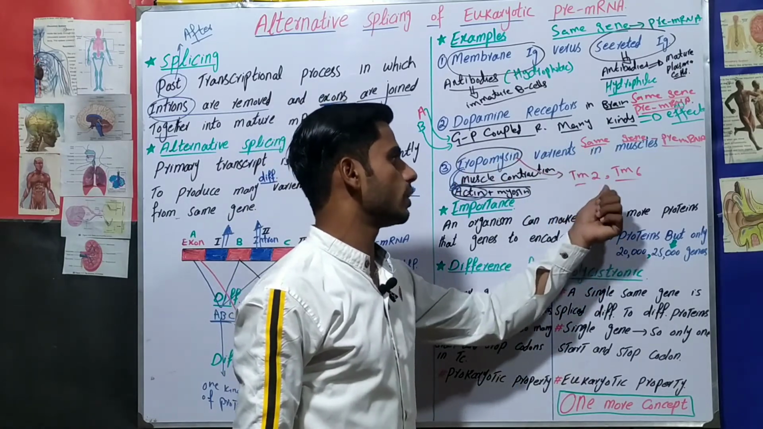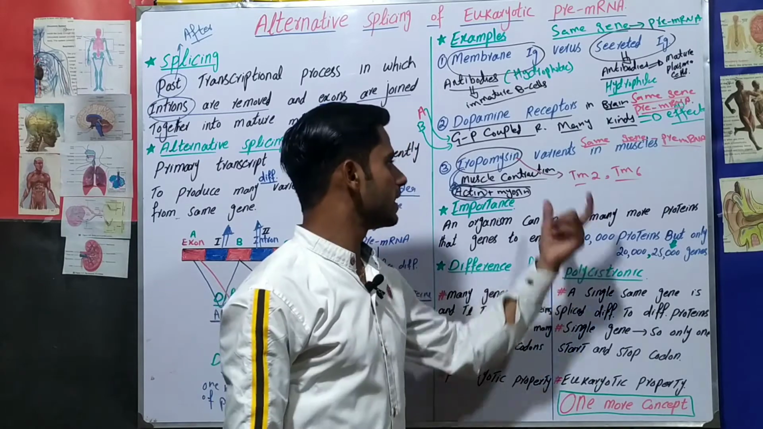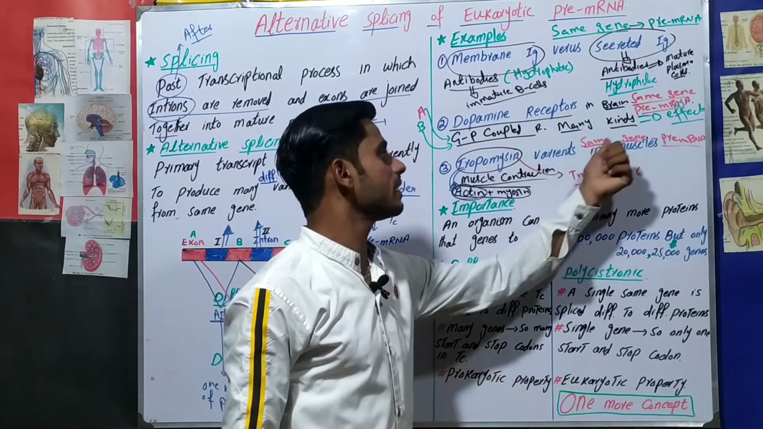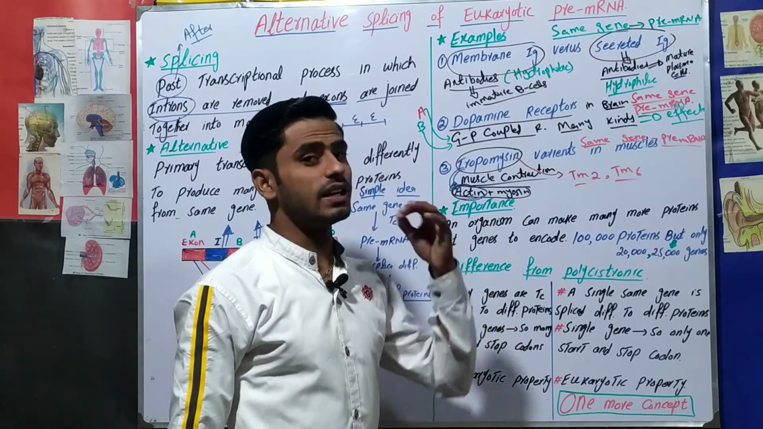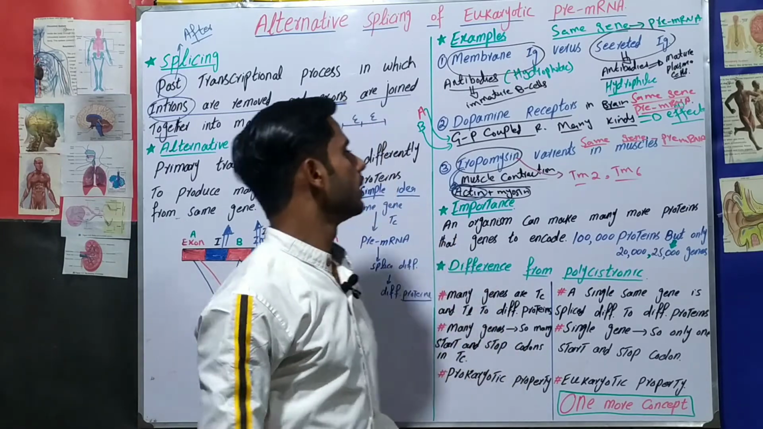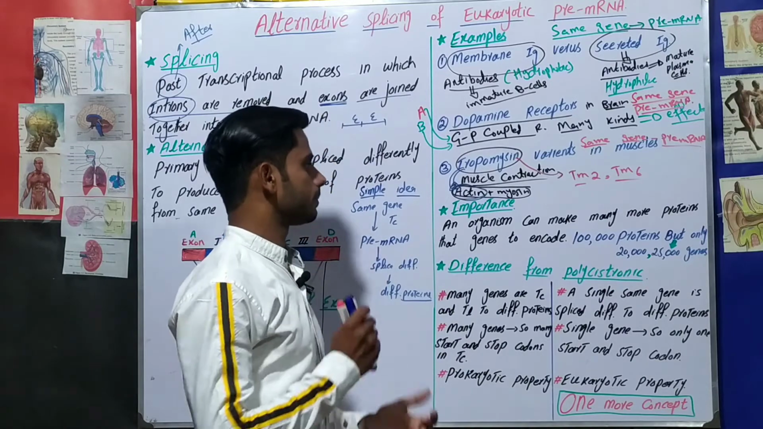Examples are tropomyosin 2 and tropomyosin 6. These both are tropomyosin formed by the same gene, but they are different in structure and both have different functions. Okay, so this was about tropomyosin.